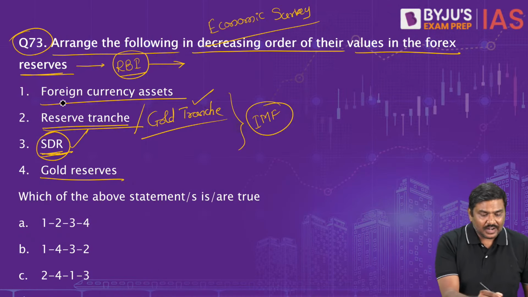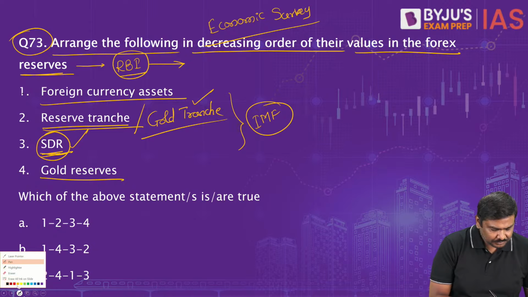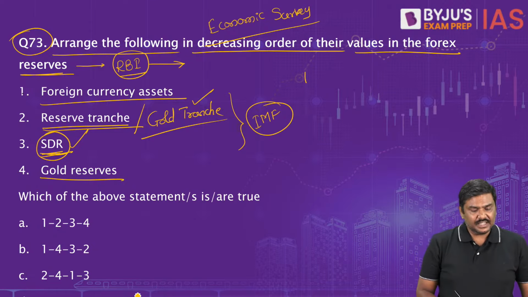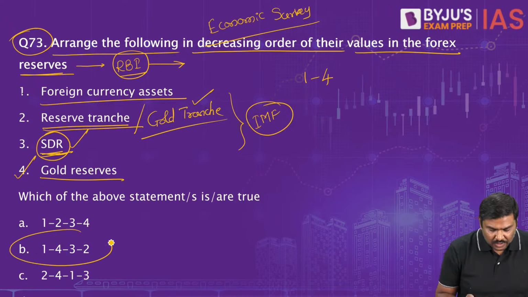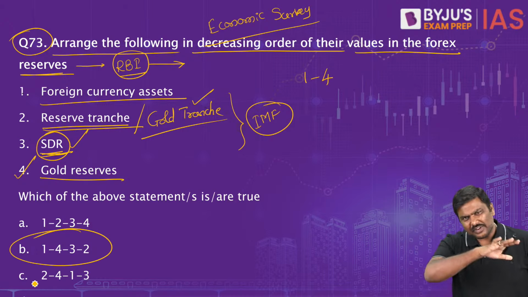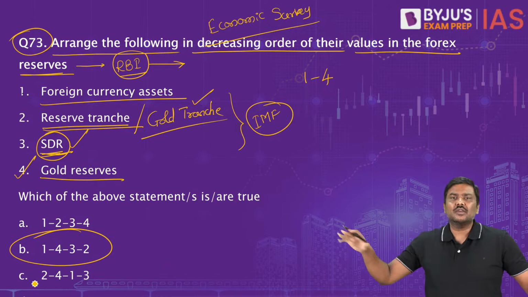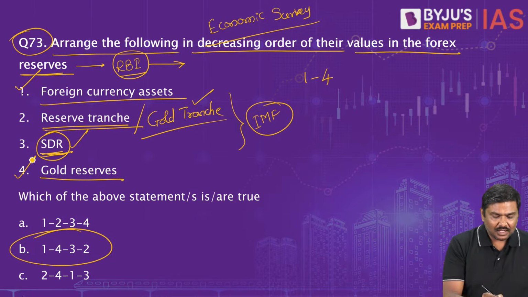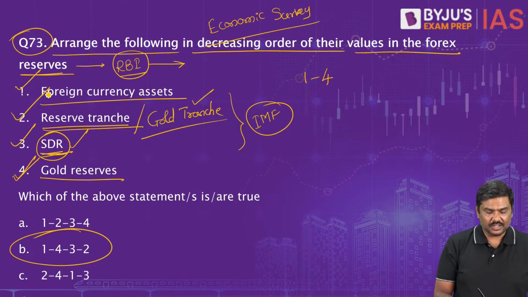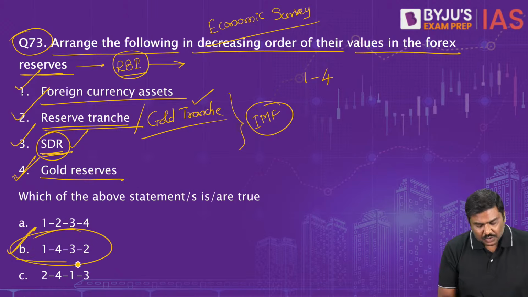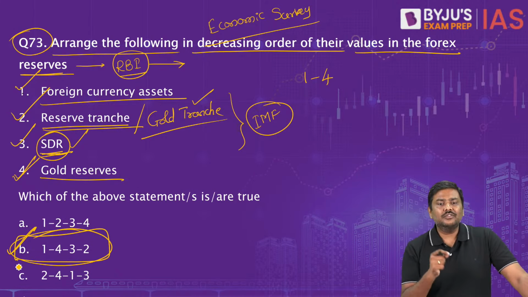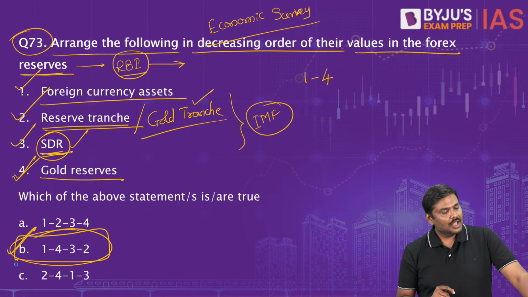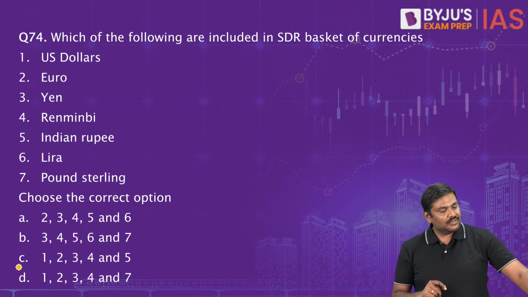Let's start. Foreign currency asset is the first one, followed by gold, 1 followed by 4. The 4th is not visible, don't worry, but even if you complete the sequence, you will get the same thing. So 1, 4, followed by SDR, the lowest one is the reserve tranche. The correct option for this question will be option B, 1, 4, 3 and 2. Done? Okay. Question number 74.